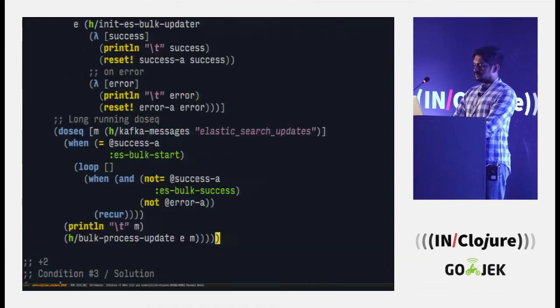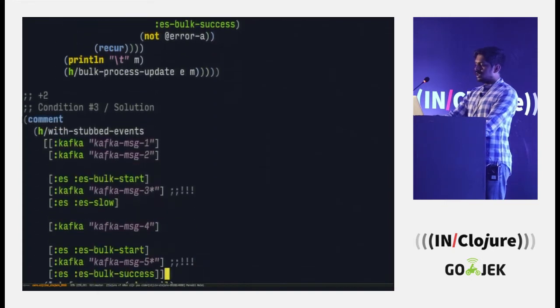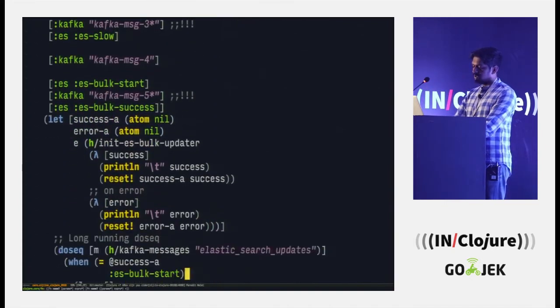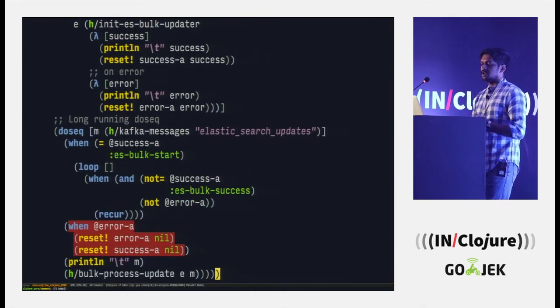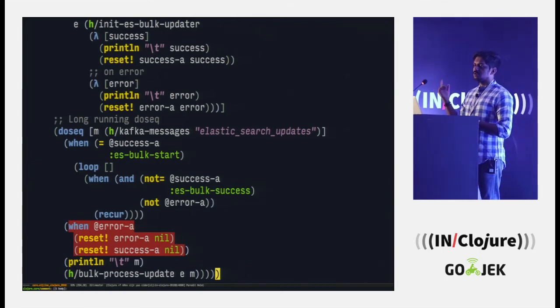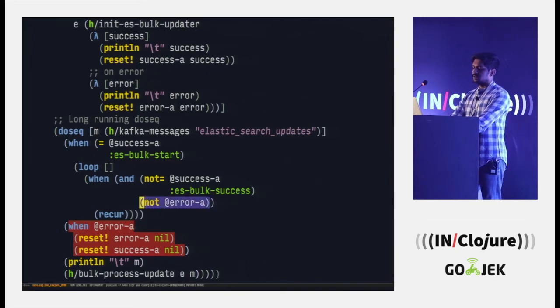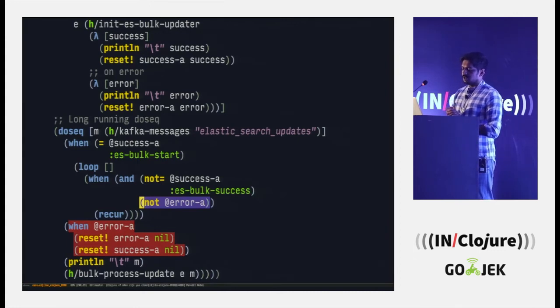So what went wrong here? I won't go into the detail of debugging this, but what is happening here is you need to reset the states of both your error and success. Because once they are set, they are just set to those values. We just saw one error and after that everything recovered. But we still have a check for the error, right? So it's passing and it's letting all the Kafka messages just flow in because it doesn't know if there's a coinciding update happening or not, because we have a state which is lingering. So this is a problem, right? It's clear that we can't handle all of this with just an atom.